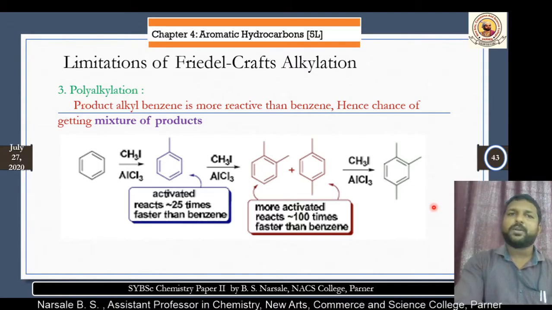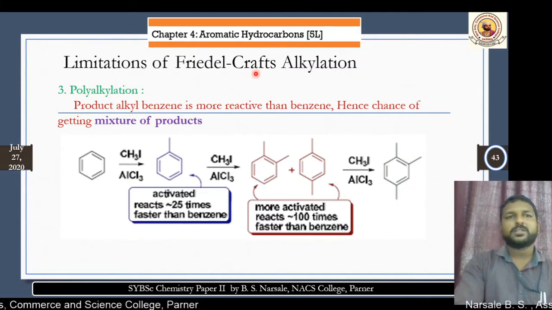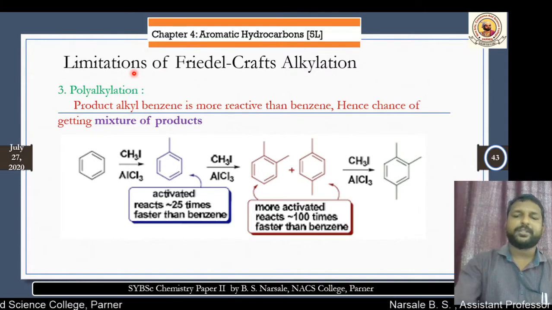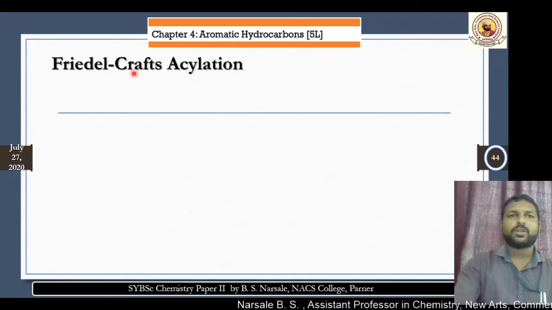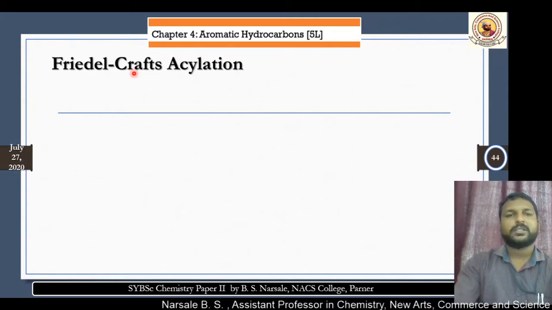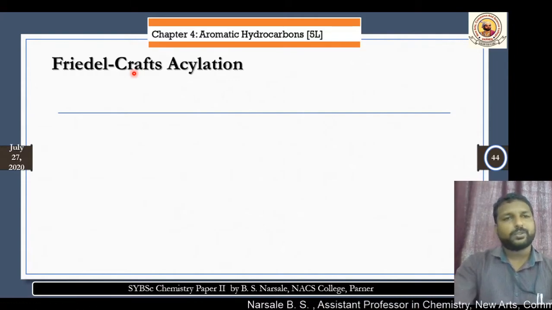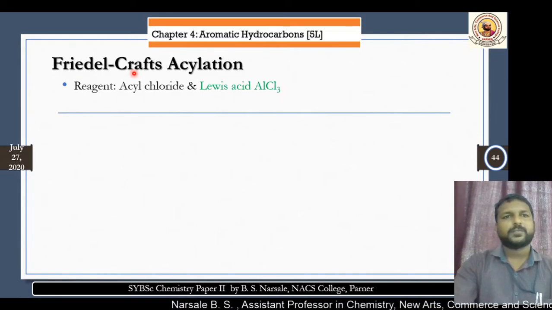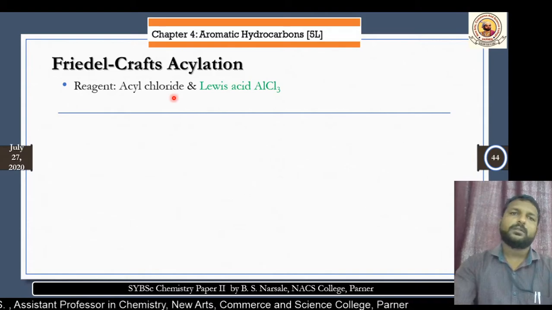Due to these polyalkylations, we get multiple products, and the multiple formation of products is a limitation. To overcome this, we have to go for the Friedel-Crafts acylation reaction. Now, this Friedel-Crafts acylation is also given by these two scientists, Friedel and Crafts. Here is one change in the reagent: rather than an alkyl halide, we are using an acyl halide molecule. The Lewis acid is the same.